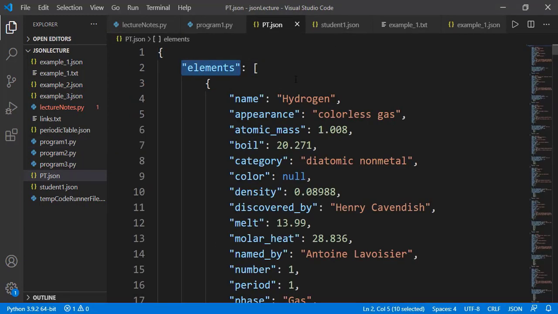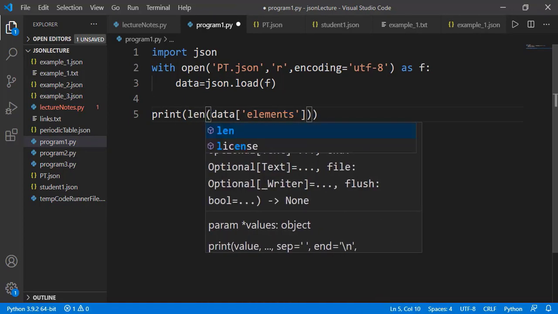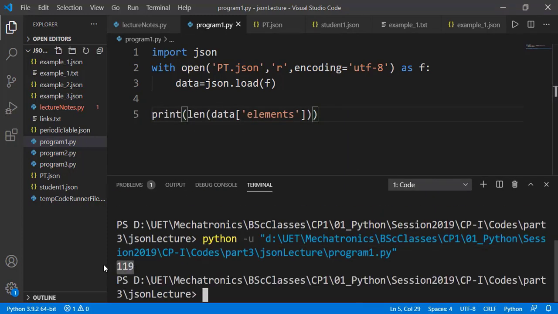See that the root key of the JSON is elements and the value is an array of all elements' details. So here the JSON data is converted to a dictionary. I can specify the key elements and the value will be the list having the elements as inner dictionaries. Let's just see the length of the list. And it is 119, meaning that there are 119 elements in the periodic table.